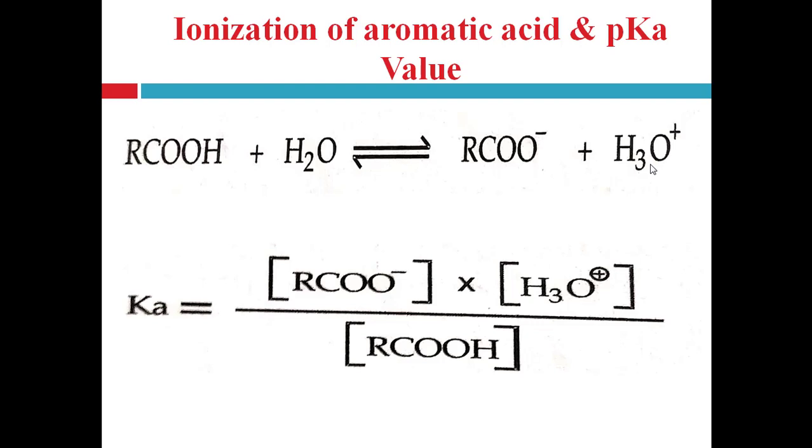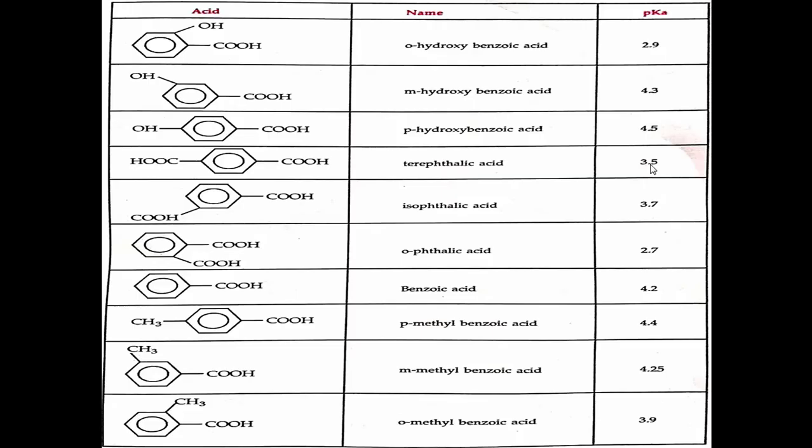And that is opposite: smaller the value of pKa, stronger is the acid. Here different pKa values are given, right? Keep in mind that smaller the pKa value, stronger is the acid.